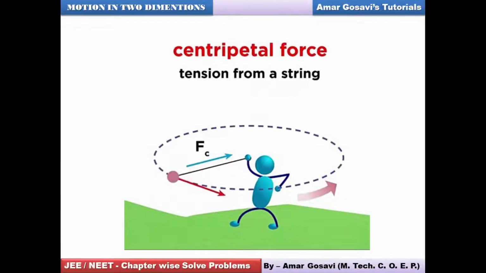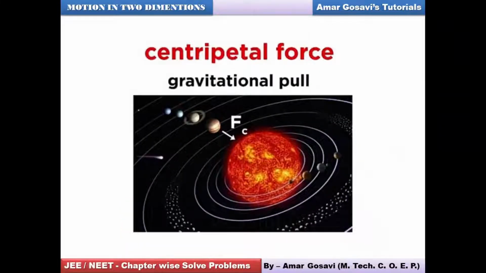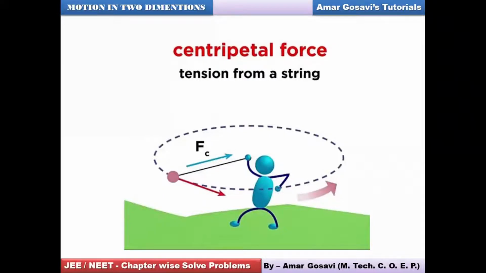Here we can consider the centripetal force as the tension in the string. So who is providing the centripetal force for this case? The tension in the string, which is held with this hand basically. All right, let's proceed further then. There are other types of circular motion also. We need to know who is providing centripetal force. Please make a note of this.